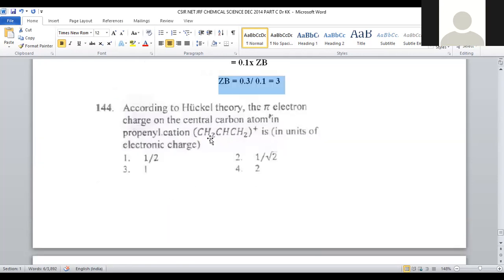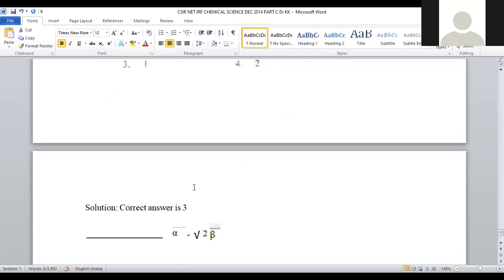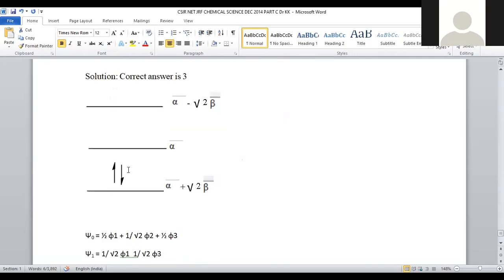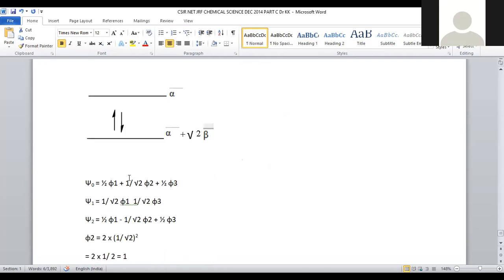Being a pi electron system, you can find a double bond among these terminal carbon atoms, so 2 electrons will be there. So we are applying pi electron molecular orbital theory, so how many pi electrons are there? Only 2. And pi electrons always tend to occupy the lower energy level, because it is the highly stable level. So the electrons are occupying this level.